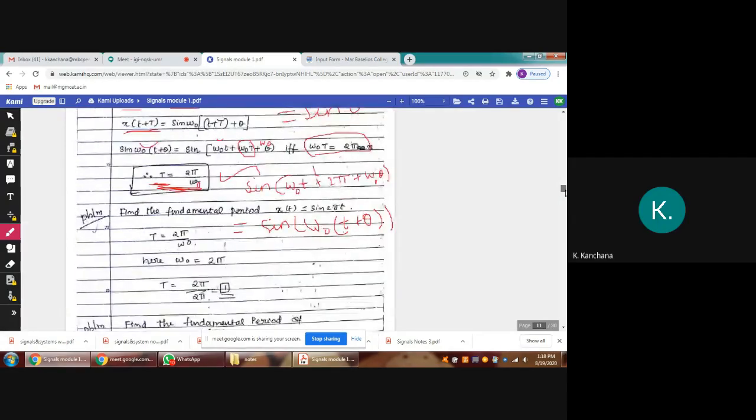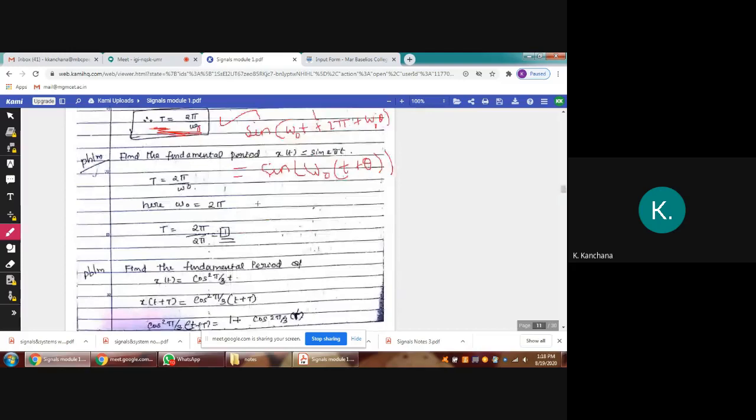Okay, we'll do the second problem, so you can understand. Okay, we'll do it in the second problem. So what is the second problem? Find the fundamental period of x of t equal to sine 2 pi t. So how to do it means, first x of t, it is sine 2 pi t.